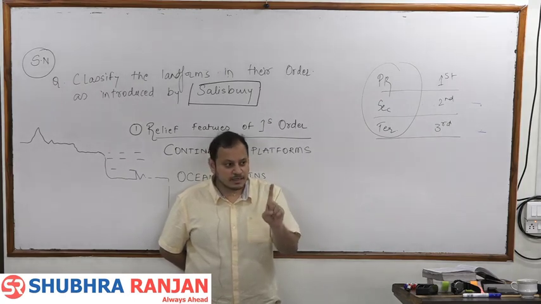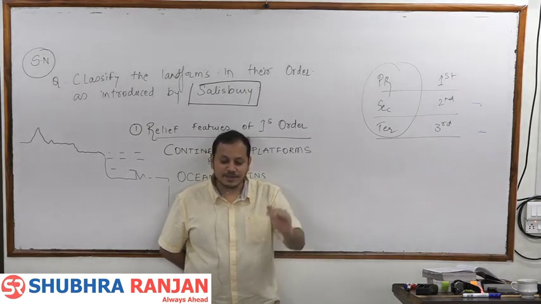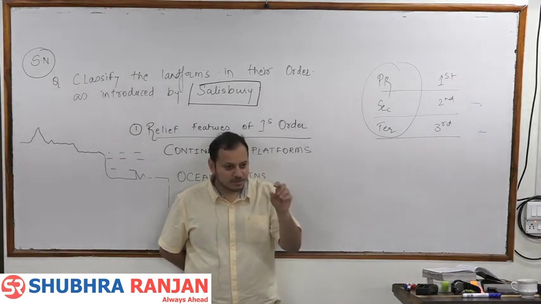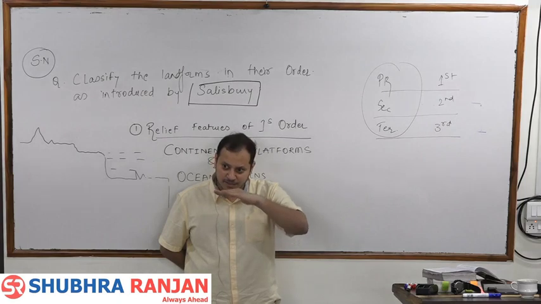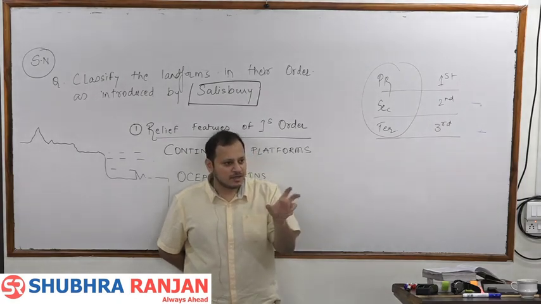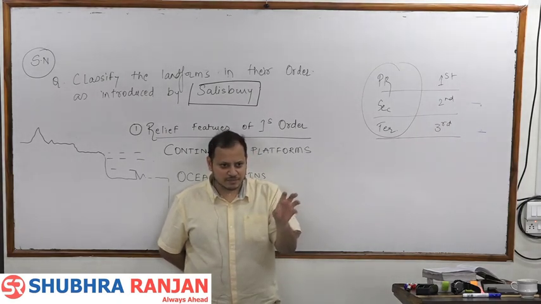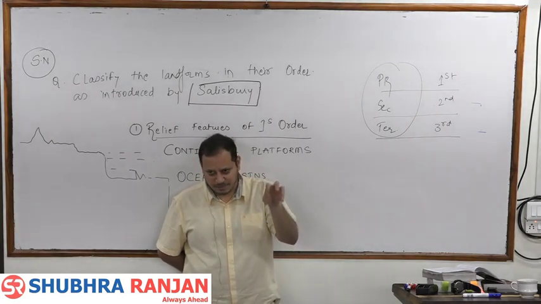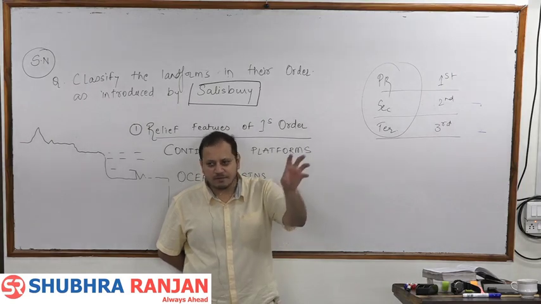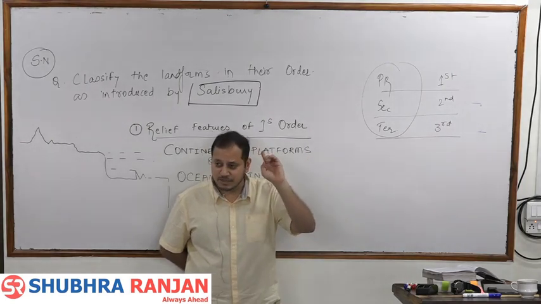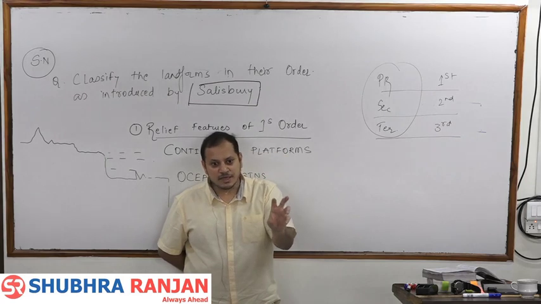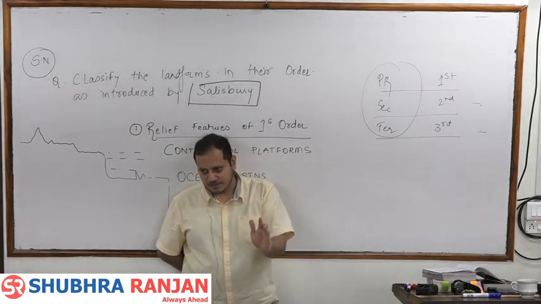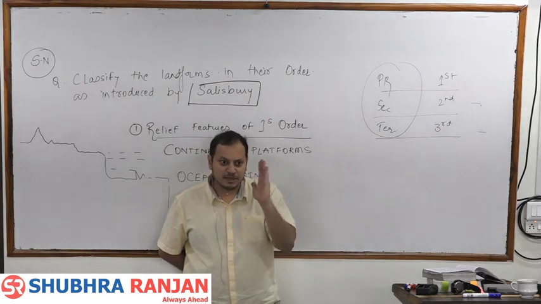For example, Himalayas are rising, not the entire India is rising. Fine. So if we consider India as a first order relief feature, mountains will be second order relief features. India is stable, but what is changing is the location of India. Once upon a time India was near the equator, then India came near the present day position. In the future India will go to some other position, but if you saw the animation yesterday, India has more or less retained the same shape.